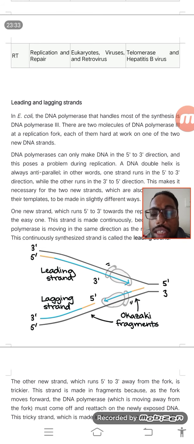That means they synthesize the new strand and also check the newly synthesized strand. The error is 1 in 1 lakh base pairs. When 1 lakh base pairs are synthesized, one error will be there. That is how neatly and strictly they follow the replication process.